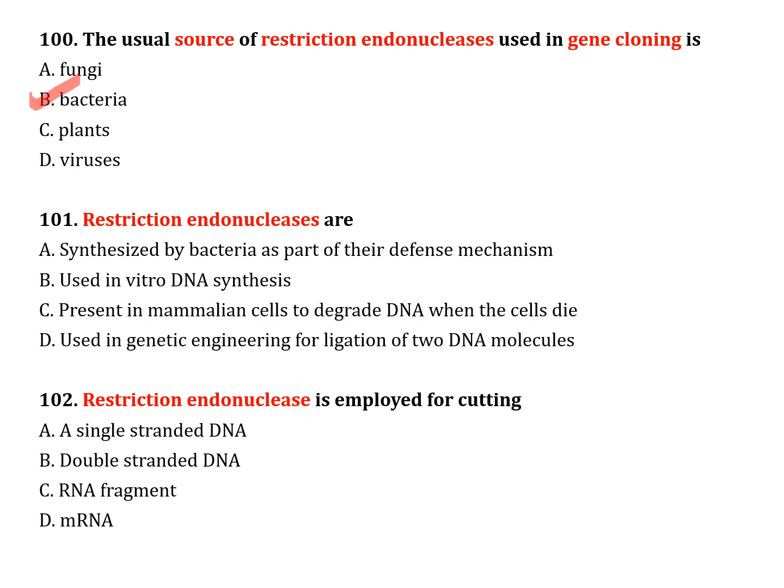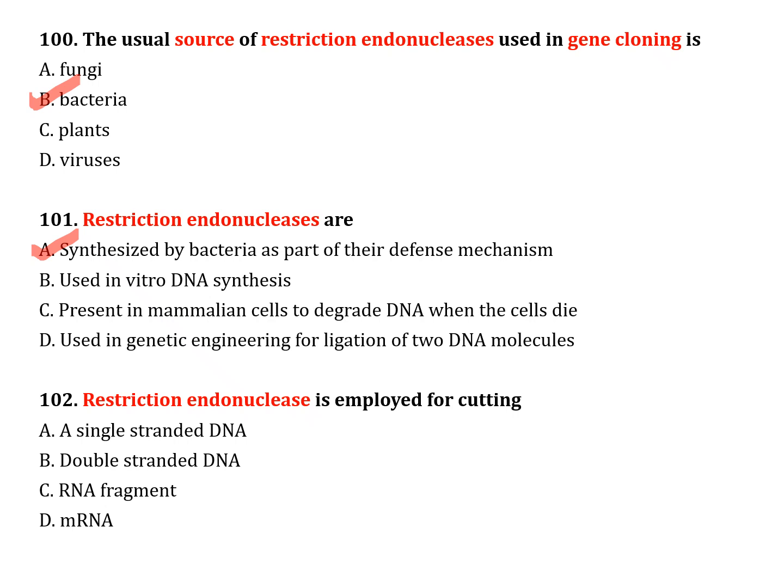The next question, number 101. Restriction endonucleases are: option A, synthesized by bacteria as part of their defense mechanism; option B, used in in vitro DNA synthesis; option C, present in mammalian cells to degrade DNA when the cell dies; option D, used in genetic engineering for ligation of two DNA molecules. Correct answer is option A, synthesized by bacteria as part of their defense mechanism.